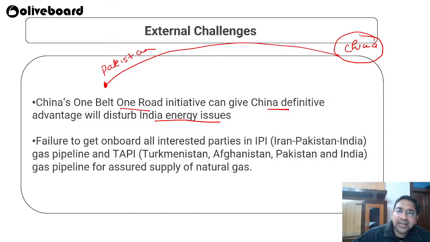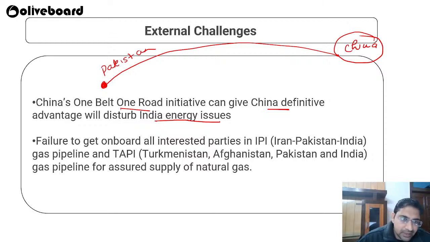That is why China is building a pipeline under the One Belt One Road initiative in order to counter India. The Chinese ships and all those things do not have to cross the Indian Ocean, and they will get it directly from the ports of Pakistan to China. So it will be a huge disadvantage to India, and China will have a definitive advantage.